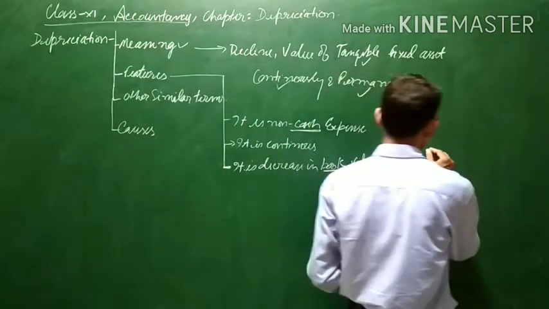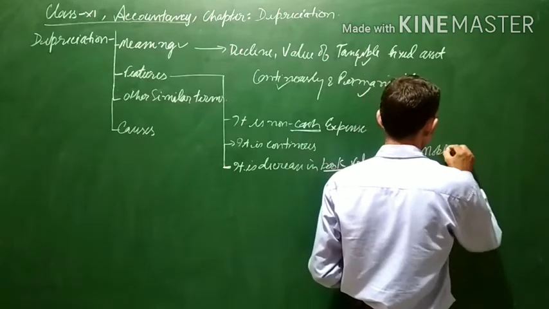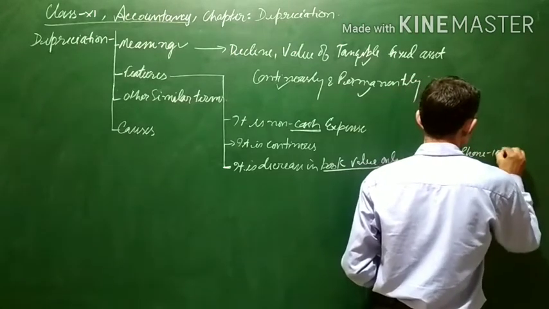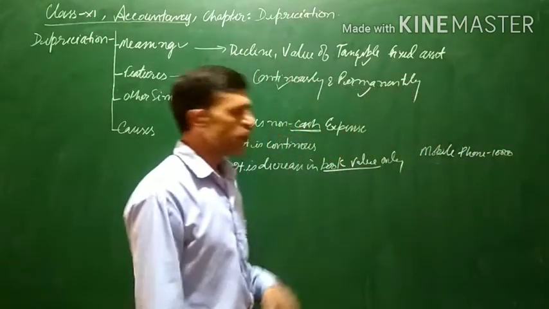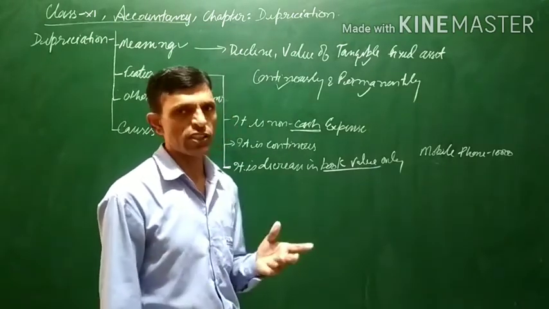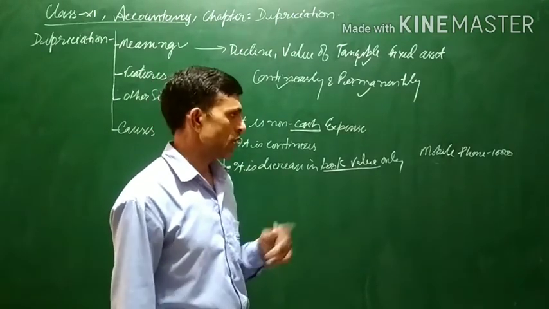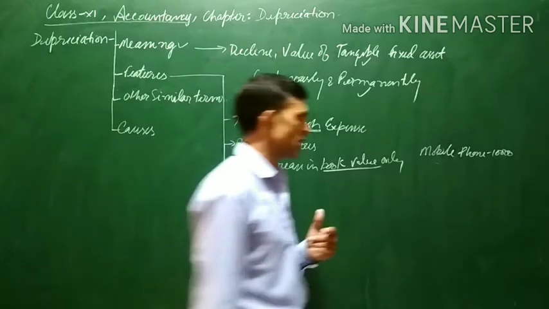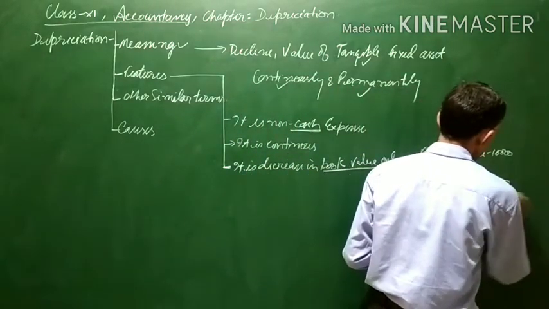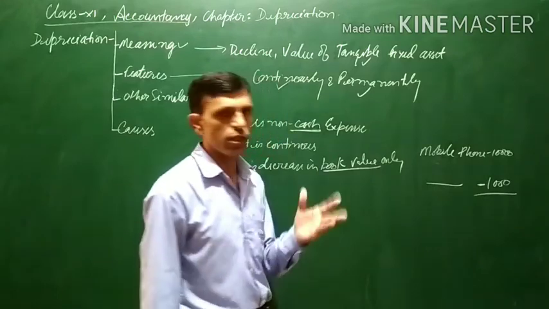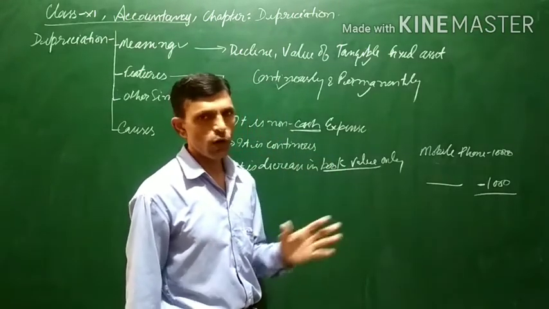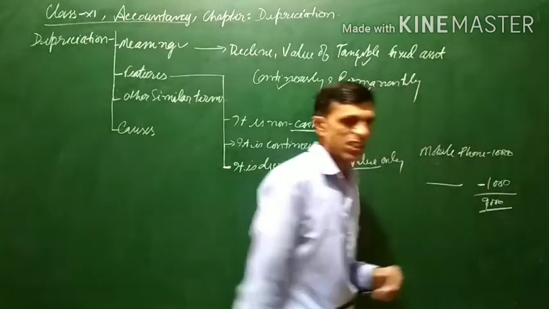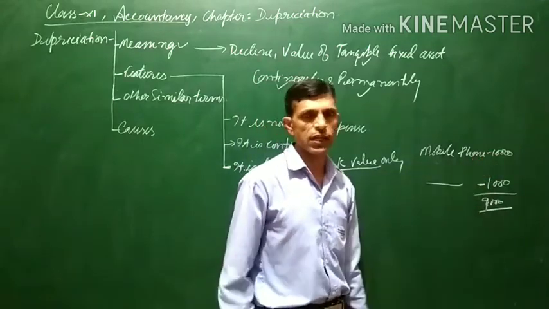For example, let us assume that you have purchased a mobile phone of rupees 10,000. You are assuming that the mobile phone will last for 3 years, and after 3 years you can sell the mobile for 1,000. So in 3 years the decline in the value of your mobile phone will be 9,000.